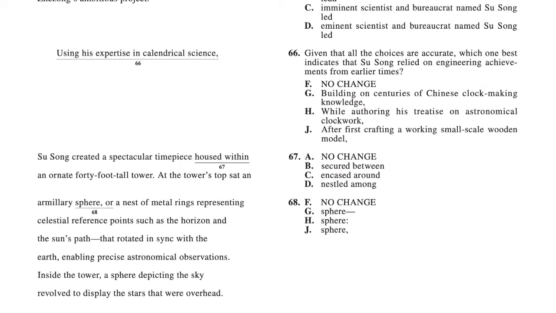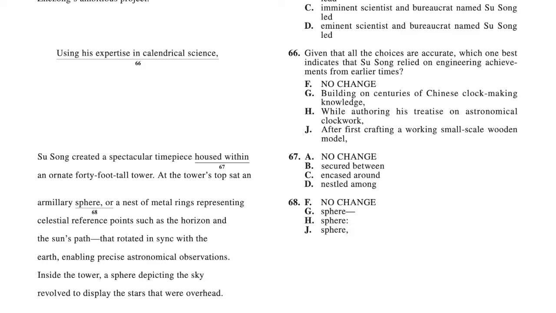Okay, 66. So, given that all the choices are accurate, which one best indicates that Zhu Zong relied on engineering achievements from earlier times? Okay, so the answer for 66 is G, building on centuries of Chinese clock-making knowledge. This is another question the ACT loves to give, and that's given that all the choices are correct or accurate.